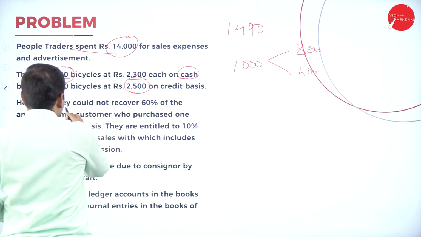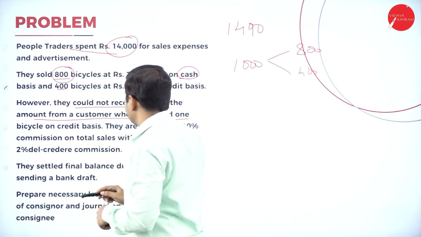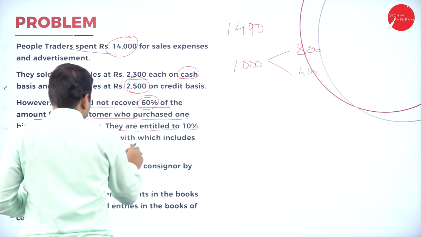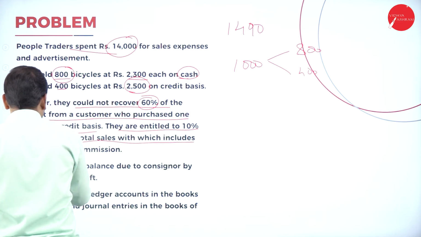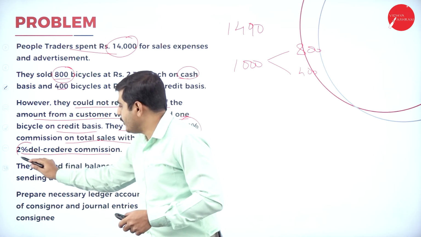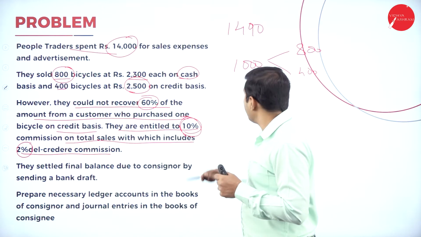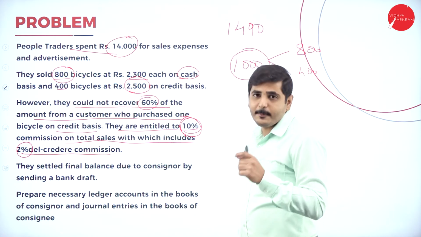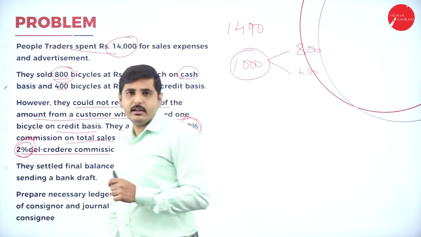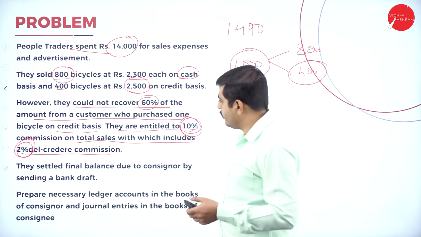Next one, however, they could not recover 60% of the amount from the customers who purchased one bicycle on credit basis. They are entitled to 10% commission on the total sales, within which includes 2% del credere commission. So what is the commission they should get? 10% plus 2%. Del credere commission means only for credit sale. So 10% is for total sale. What is the total sales? 1,000 cycles, you will get 10% commission. On extra commission for del credere, means only for credit sale, 400 cycles, you will get 2% commission.